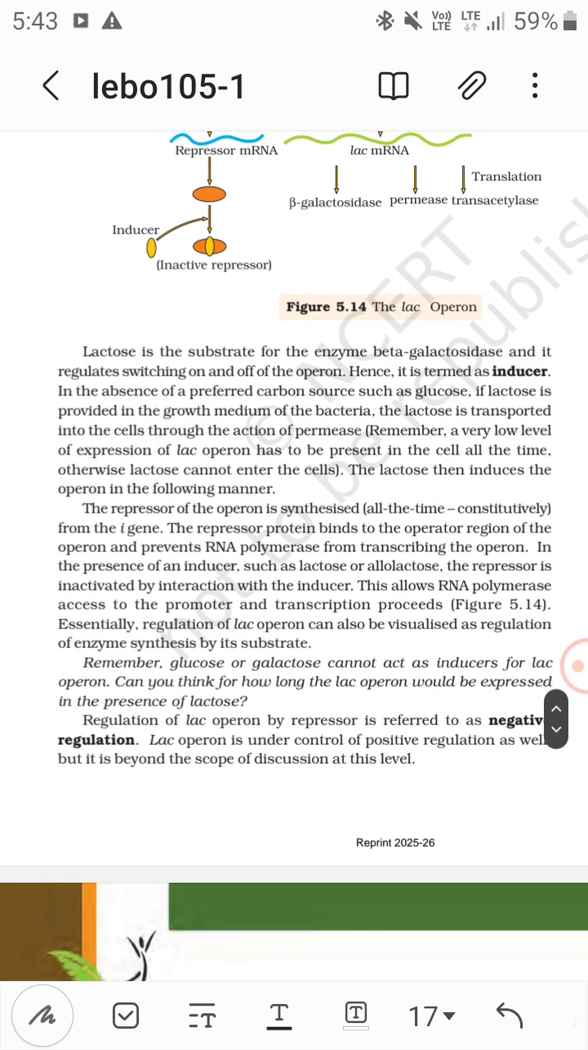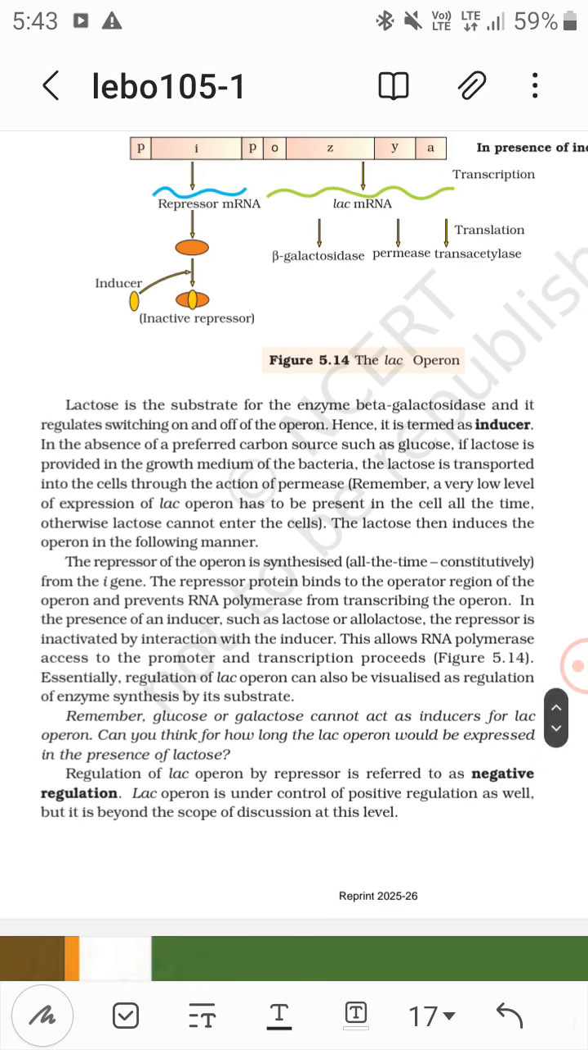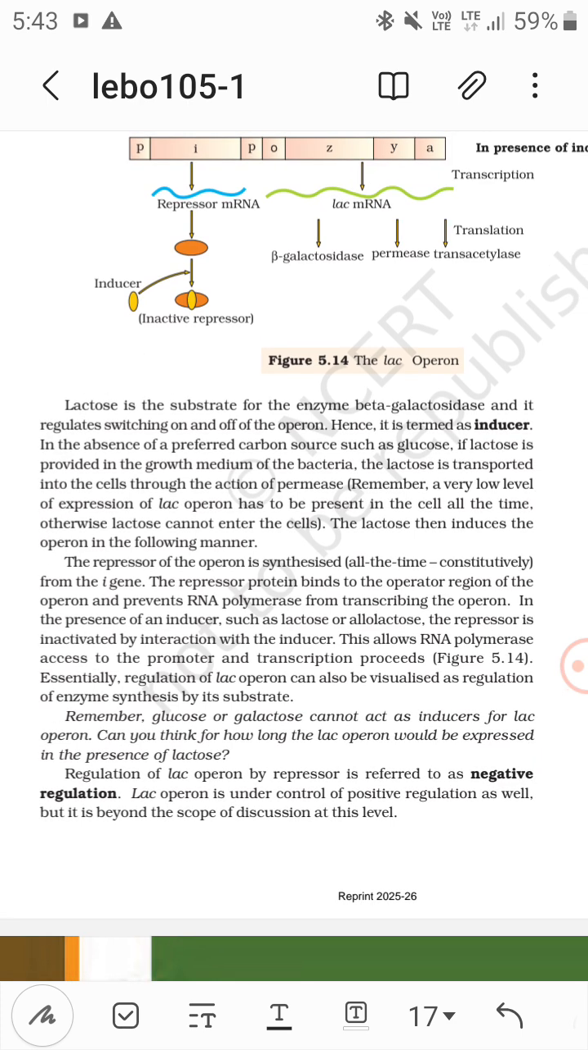Now lactose is a substrate for the enzyme beta-galactosidase, and it regulates switching on or off of the operon. Hence it is termed an inducer.